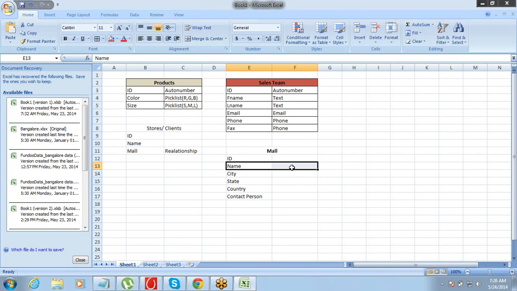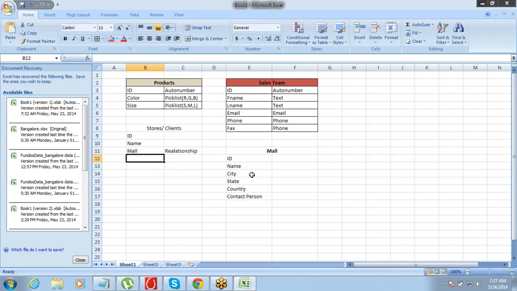If they say, okay, fine, we just need the name of the mall, that's it, then we don't need an object. Then we can easily manage with a text field, where the person can just type in the mall name, right?